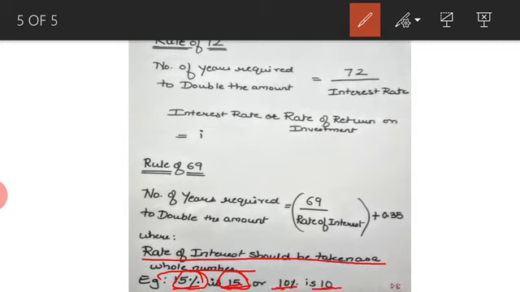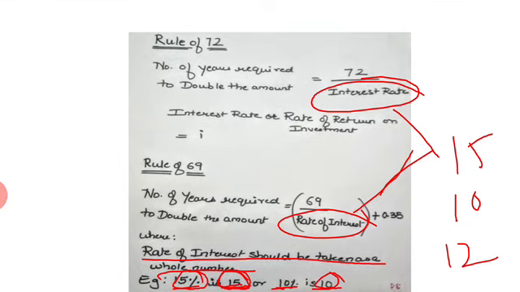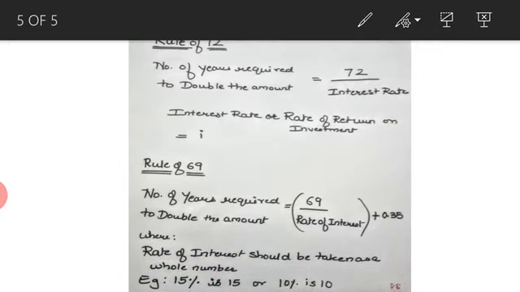It is not 0.10. So whenever you are using the rule of 72 or rule of 69, the rate of interest should be a whole number. So it should be either 15, 10 or 12. Do not take it as 0.15 or 0.10 or 0.12. It will give you a wrong answer. So take it as a whole number. If it is 15%, it is 15. If it is 10%, it is just 10. I hope you're clear with this particular part of the rule of 69 and rule of 72.